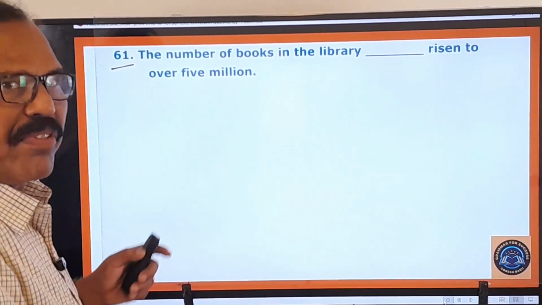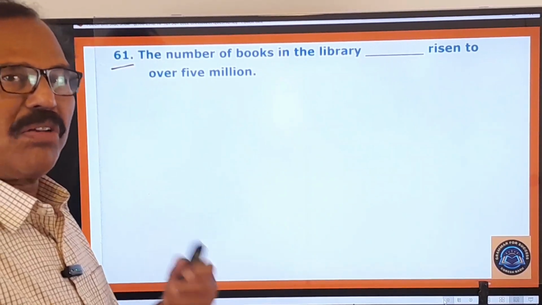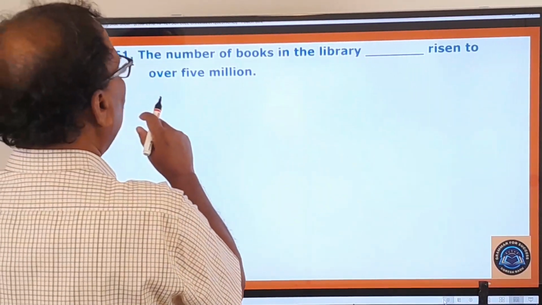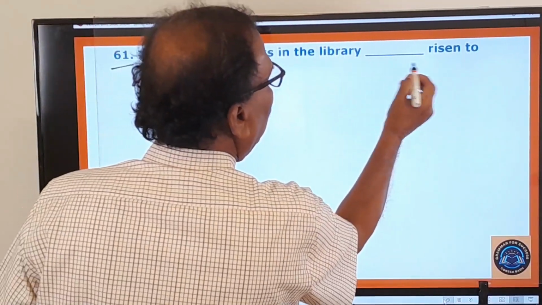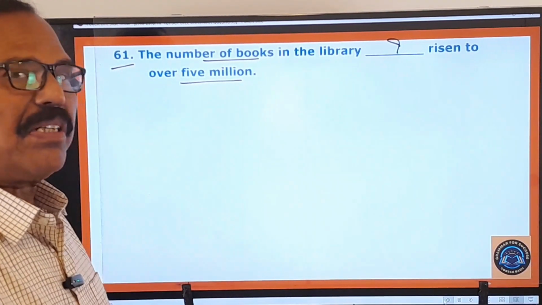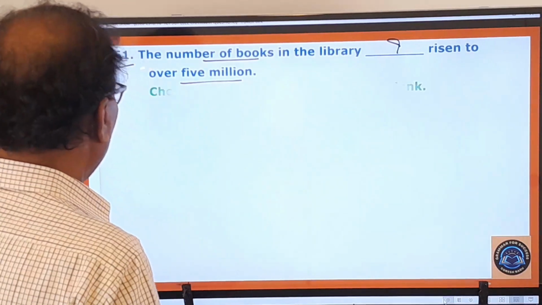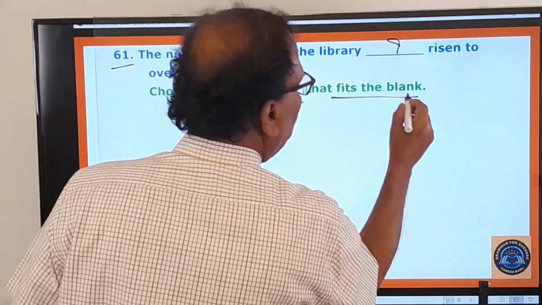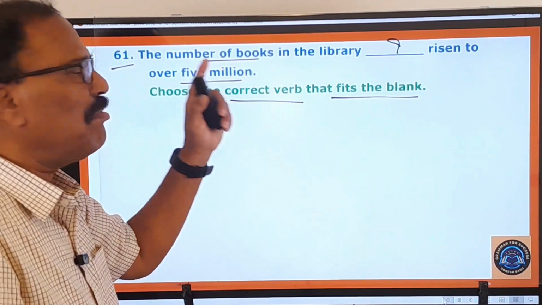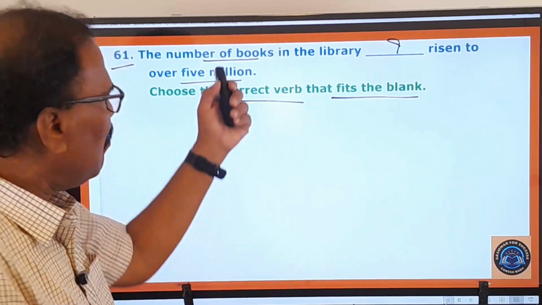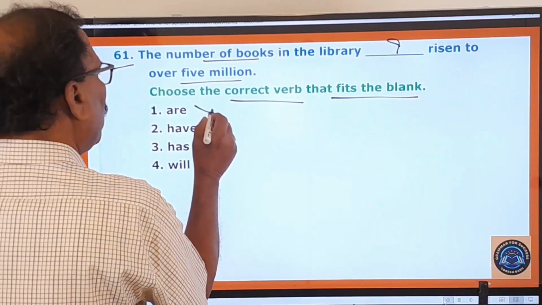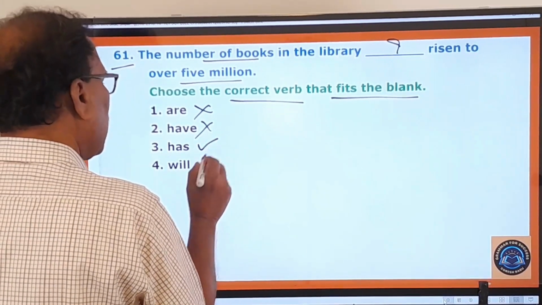61st question. In your question paper, the grammar questions will always begin from the 61st question onwards. So what is the question given here? The number of books in the library dash risen to 5 million. So this is the statement with a blank. And what is the examiner asking you to do? Choose the correct verb that fits the blank. So here the examiner is asking you to fill in the blank with a suitable verb, a correct verb. So then what are the options given here? Are, no. Have, no. Has, yes. Will, no.